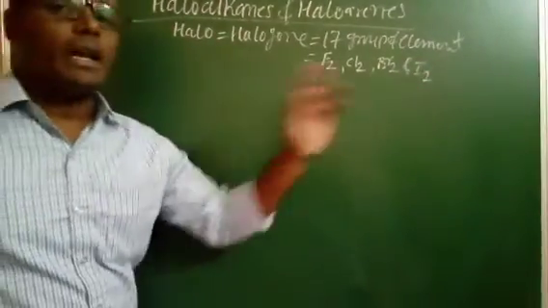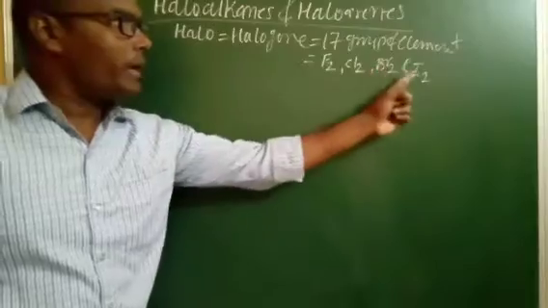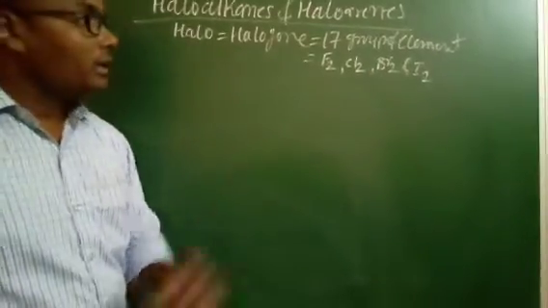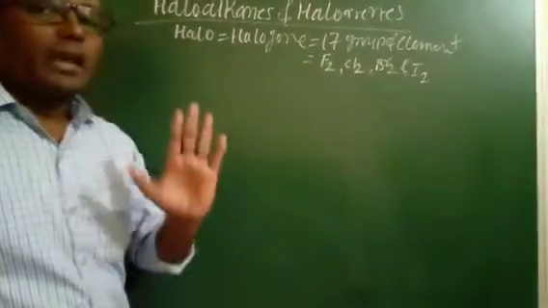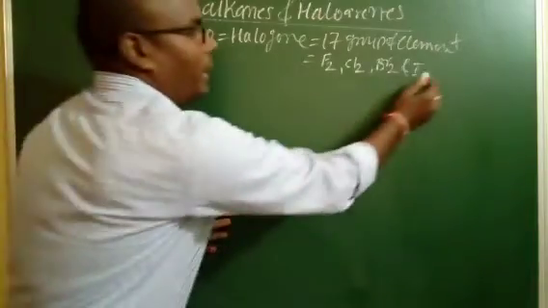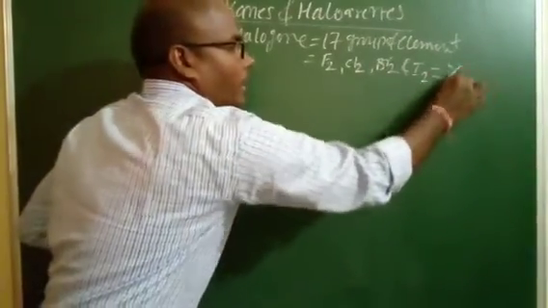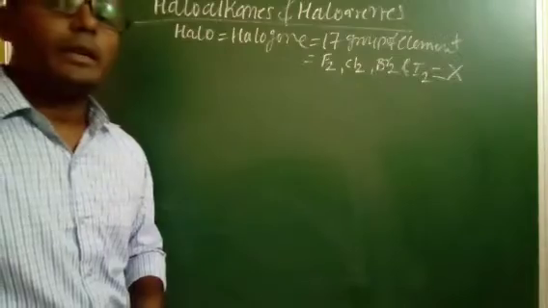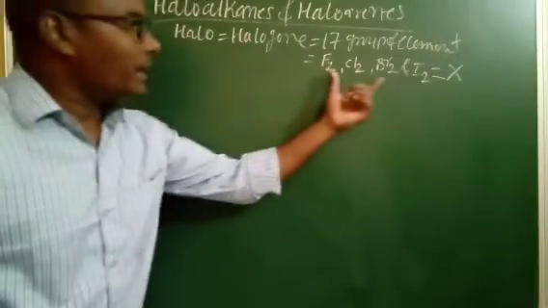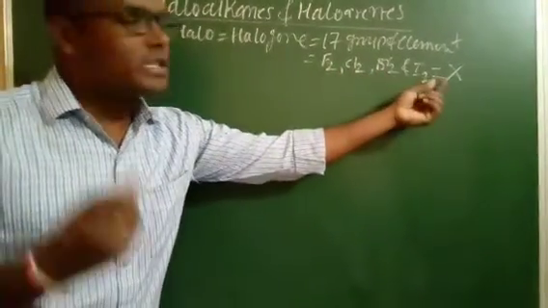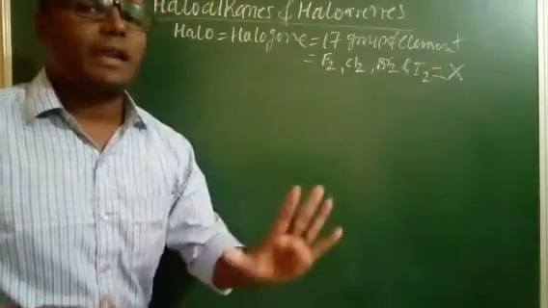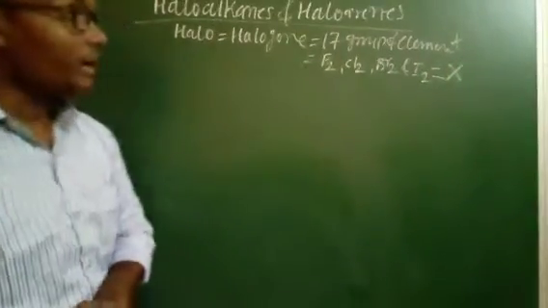So these we call halogens. These fluorine, chlorine, bromine, iodine are generally denoted by X. It means that rather than writing fluorine, chlorine, bromine, iodine, they are generally called X. X stands for halogen.